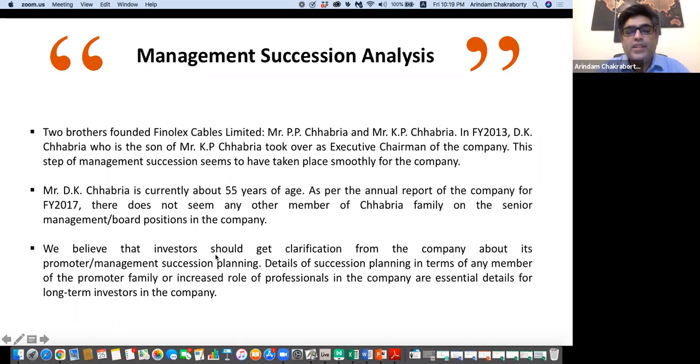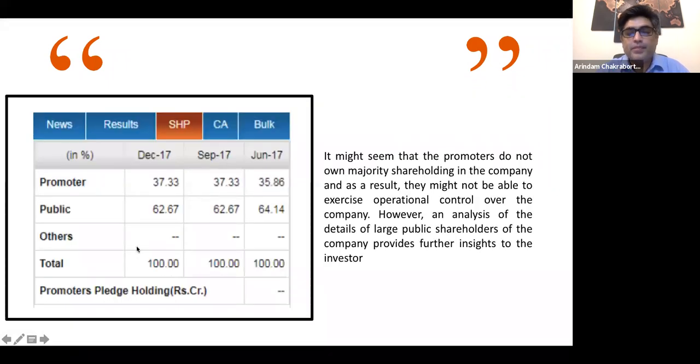So we believe that investors should get clarification from the company about its promoter management succession planning, in terms of any member of the promoter family or an increased role of professionals in the company. These are essential details for long-term investors of the company. Right, so it's quite self-explanatory.